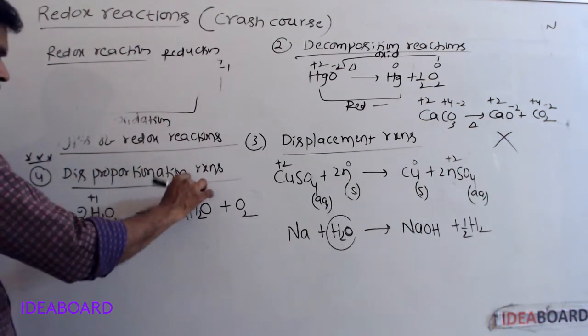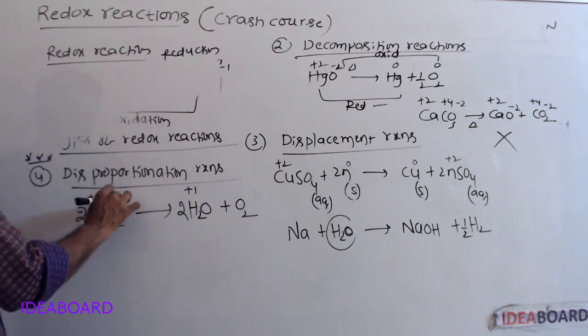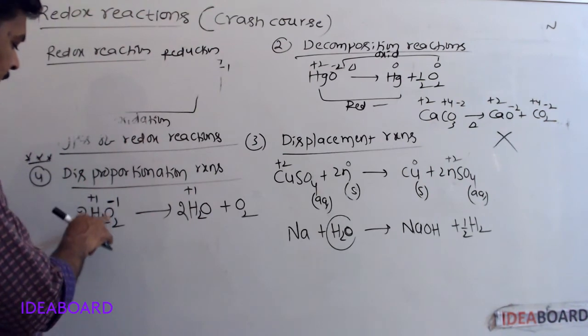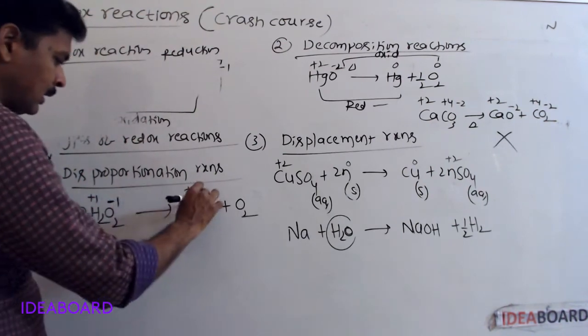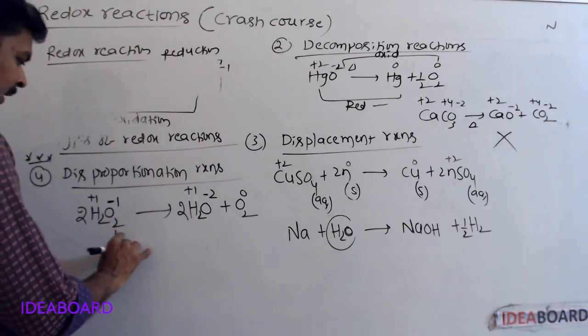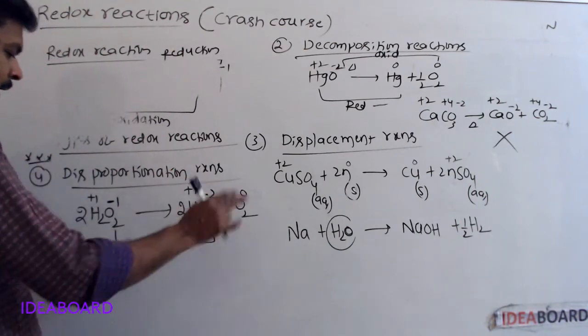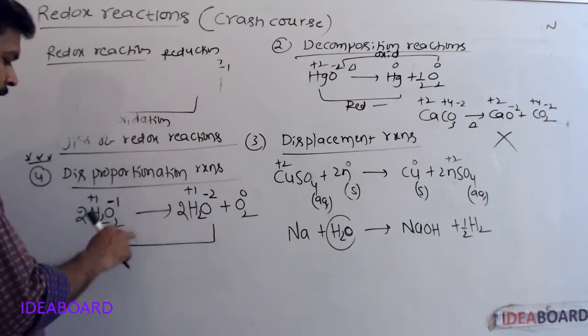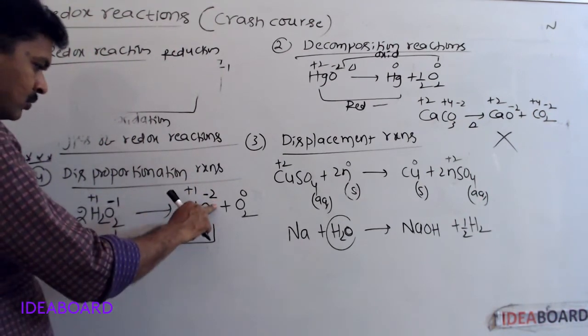But for oxygen, here minus 1. We know that in peroxides, the oxidation number of oxygen is minus 1. In H2O, minus 2. Here 0. So minus 1 to minus 2: the oxidation number of oxygen decreases from minus 1 to minus 2.